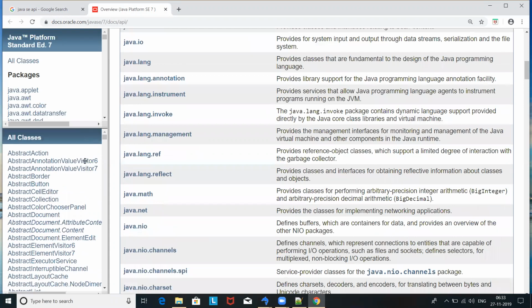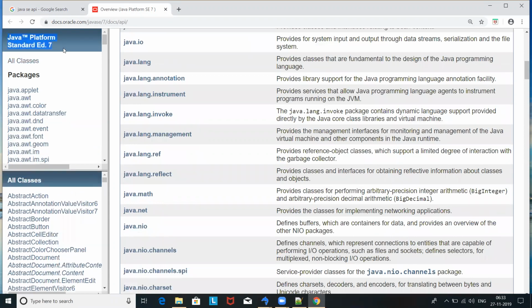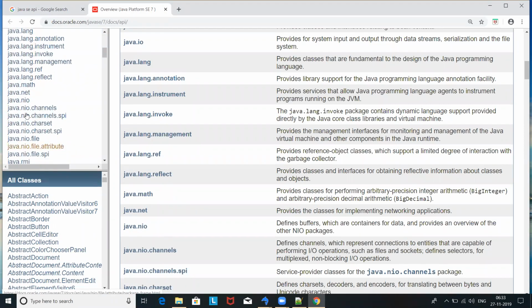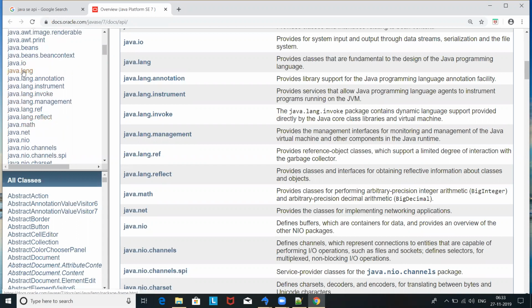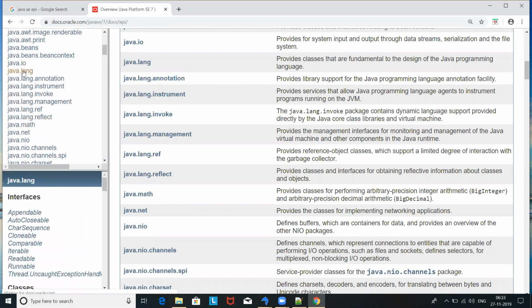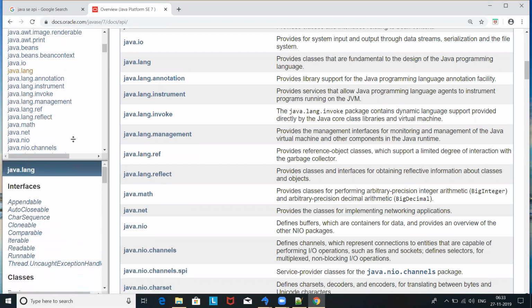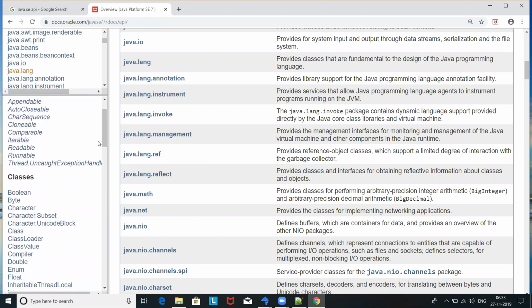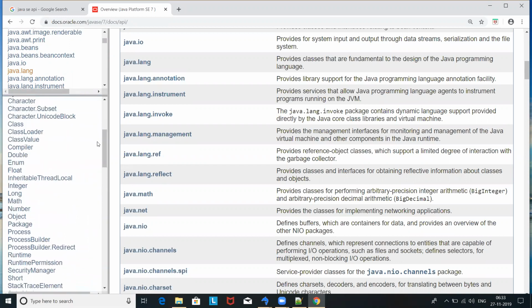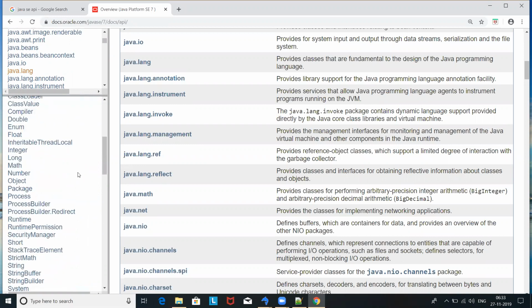See, version to version, there is Java Platform Standard Edition 7, let us say 7. So look at this, the packages. What is the name of this? These are all packages. A package means some kind of directory: java.applet, java.awt, and so on. If I look at java.lang, there is a package called java.lang.